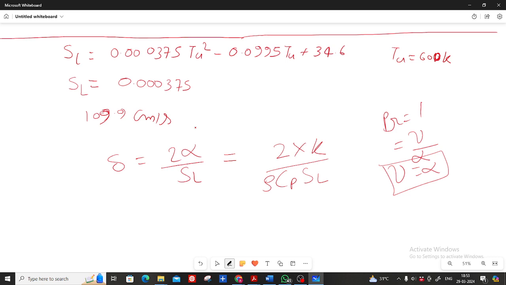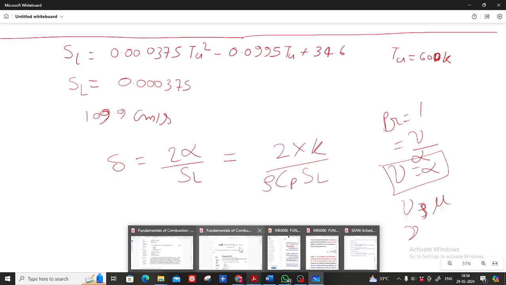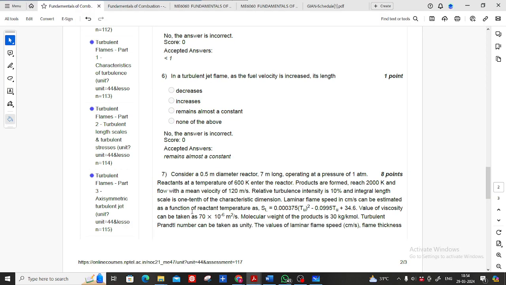First, can you tell me, is this nu or mu? The viscosity that they have given, is this the kinematic viscosity or the dynamic viscosity? It is kinematic. From the unit you can know it is kinematic, right? How can you say whether it is kinematic or dynamic? Sir, in dynamic it is kg per meter second. Yes. So from the unit you can know it is kinematic viscosity.